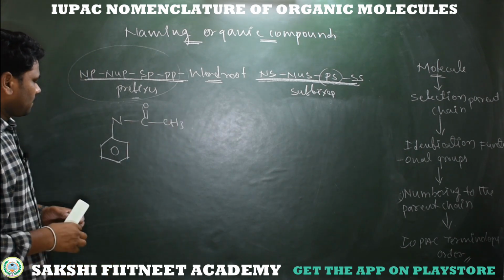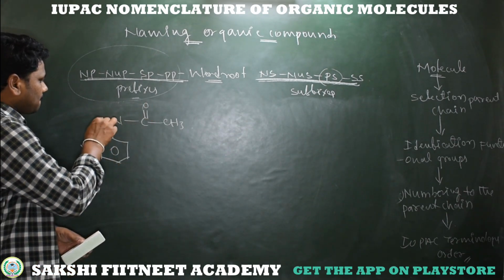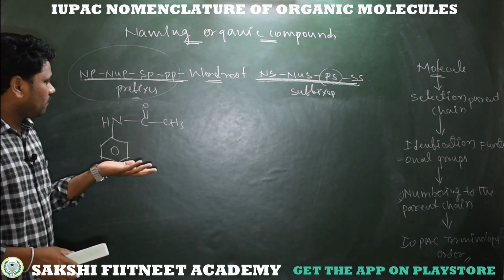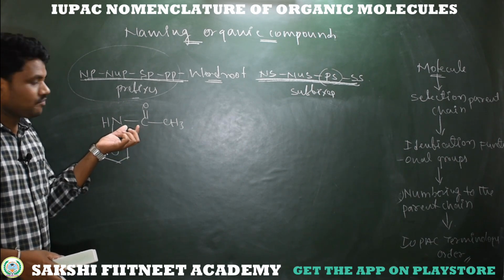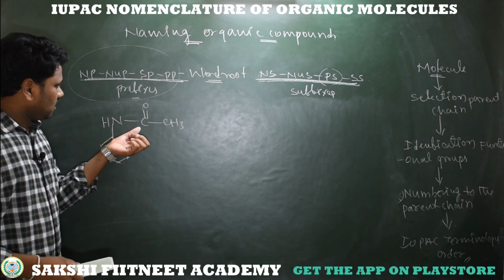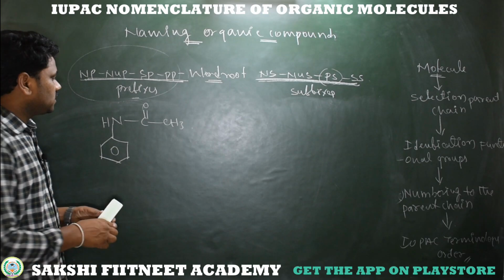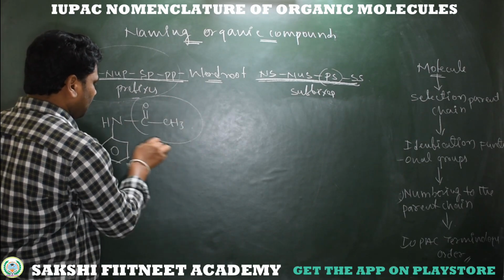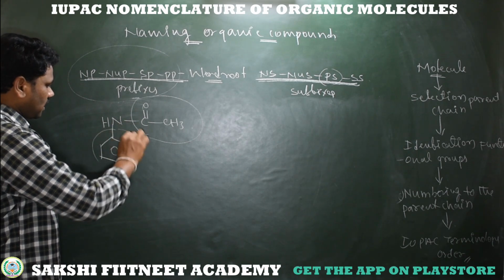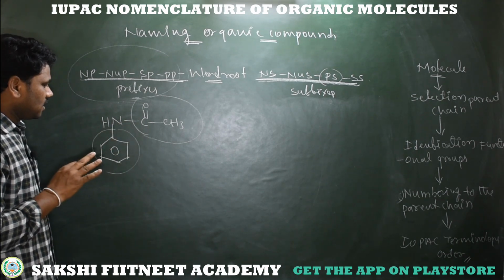Next I am taking another example. See, this is CH3, C double bond O, N. If the nitrogen is bonded to the carbonyl carbon, then obviously it becomes an amide. So which becomes the parent? The carbonyl carbon bonded chain becomes the parent. Whatever substituent is on this nitrogen becomes a secondary functional group that we take as a substituent.